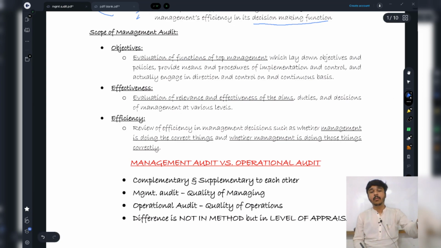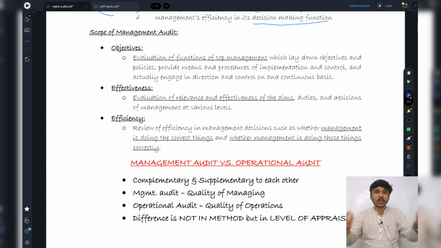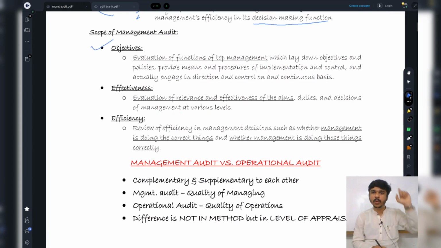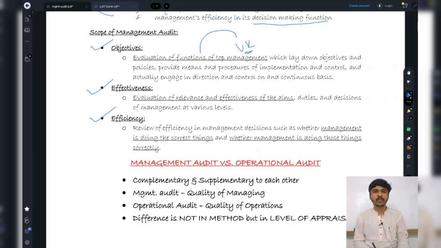But then, what's the basic scope of management audit? What is it going to look into? So the first thing, the scope of management audit, see, it is going to look into the objectives, it is going to look into the effectiveness, and it is going to look into the efficiency. Now, what do I mean by objectives? There's a top management, Mr. Virat Kohli. What are his functions?